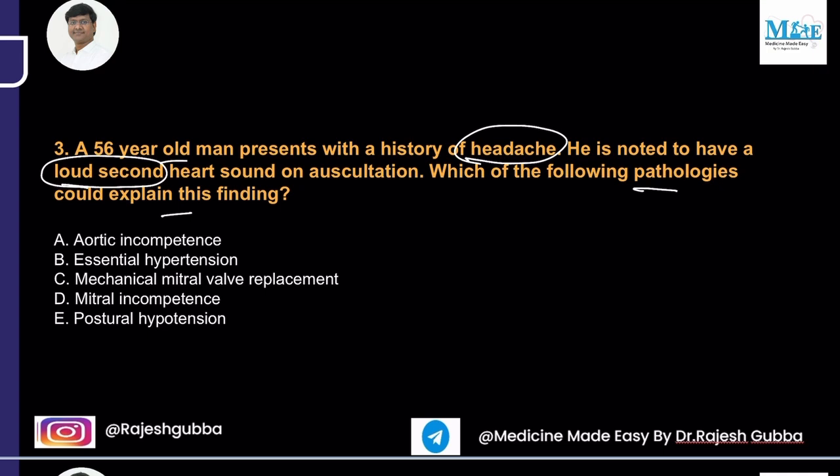These two points are very much suggestive of essential hypertension. Aortic incompetence is nothing but aortic regurgitation, and in aortic regurgitation the A2 will be absent, right? Whereas in the case of mechanical mitral valve replacement, you will have the metallic sound.